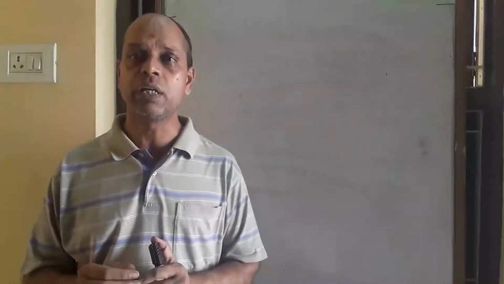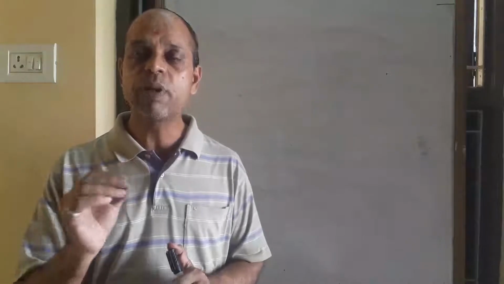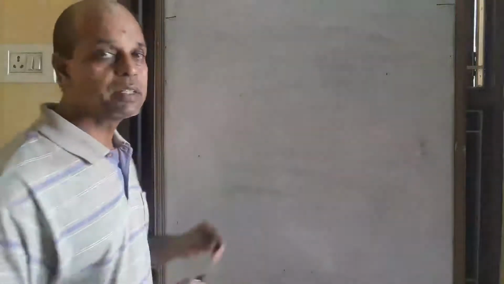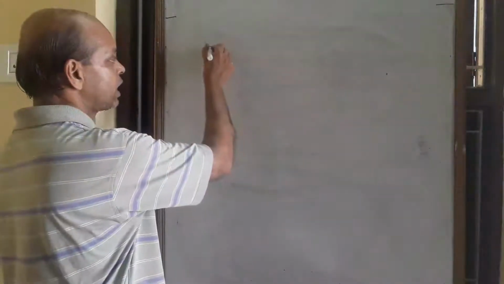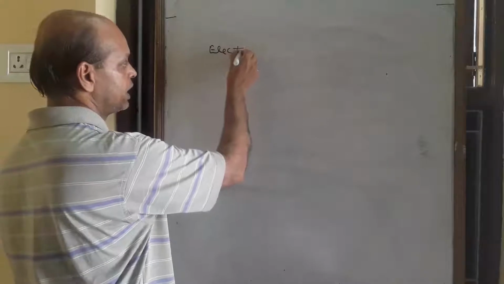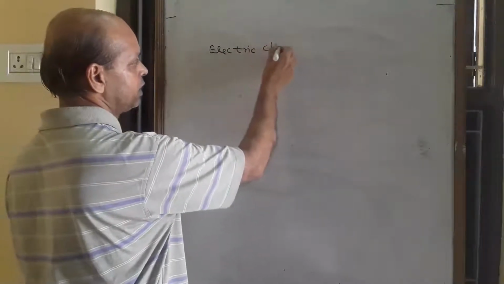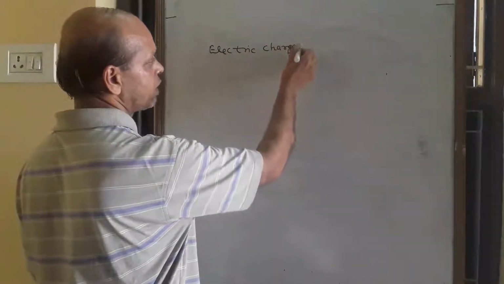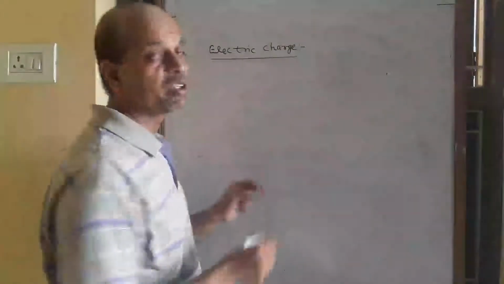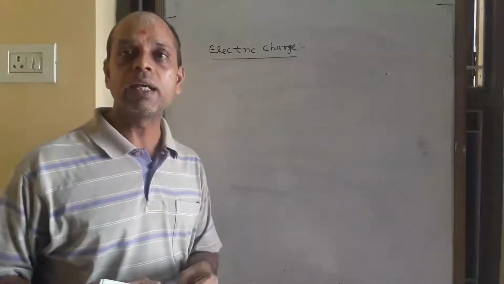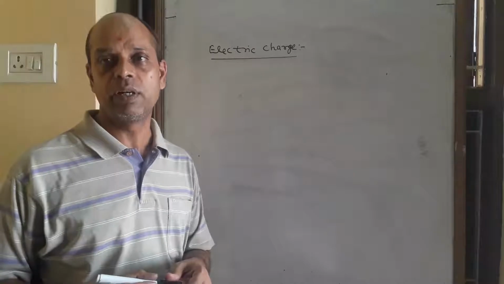Similarly, charge is a physical quantity which is responsible for producing electric and magnetic fields. So if we define electric charge, that is your answer: it is a physical quantity which is responsible for producing electric field and magnetic field.